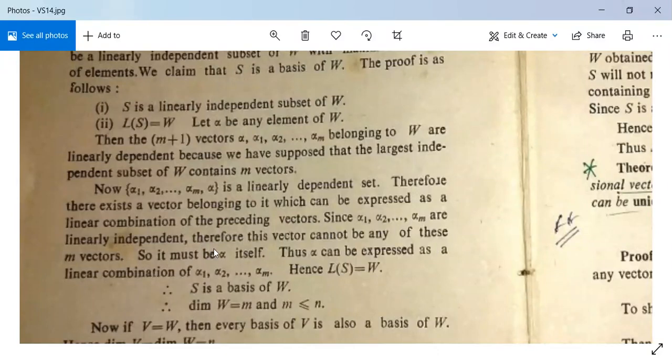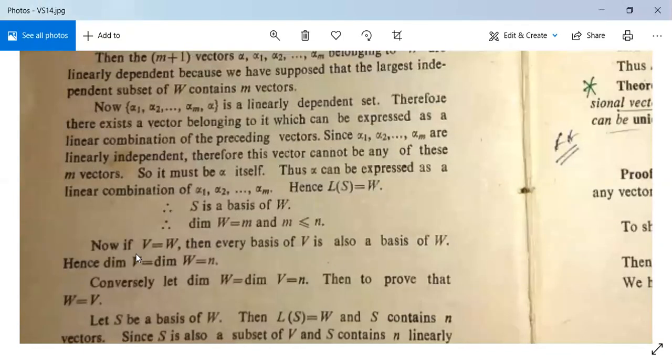Thus, it must be alpha. Only alpha is the vector which can be written as a linear combination of alpha 1, alpha 2, so on alpha m. Thus, alpha can be expressed as a linear combination of them. Hence, LS is equal to W, means linear span of S will be W. Therefore, S is a basis of W. It means dimension W is equal to m, and m should be less than or equal to n. Why? Because W is a subset of V.